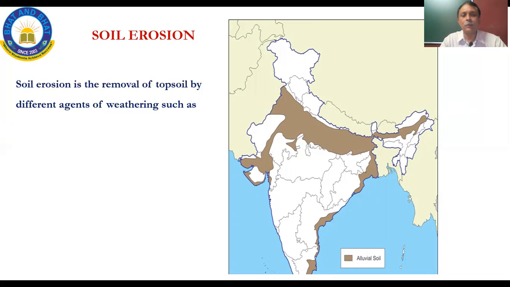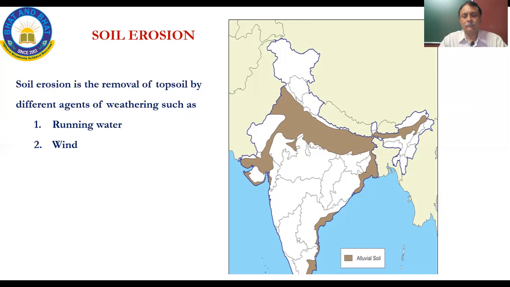Okay, but what is erosion? It is the removal of the topsoil by different agencies of weathering. The topsoil that gets washed away. So that is the erosion. Running water, without doubt, is the most important and the most contributory factor in erosion.